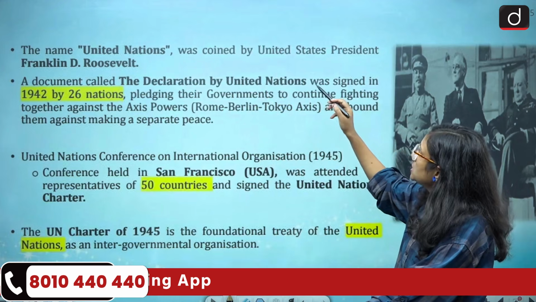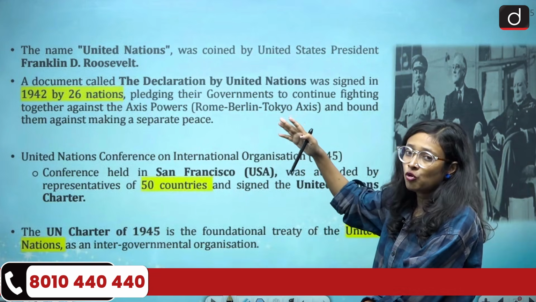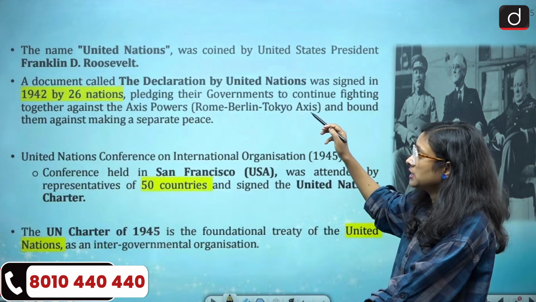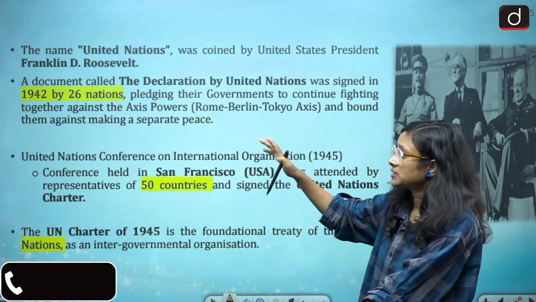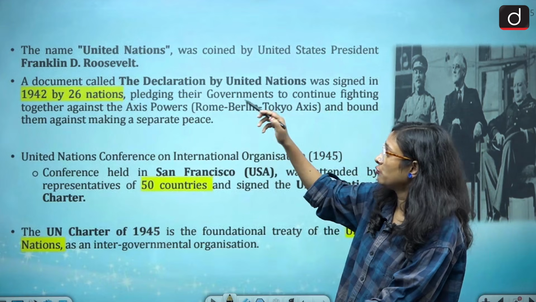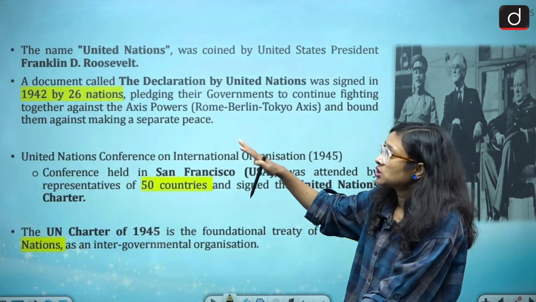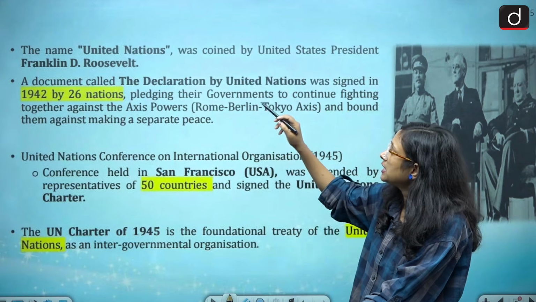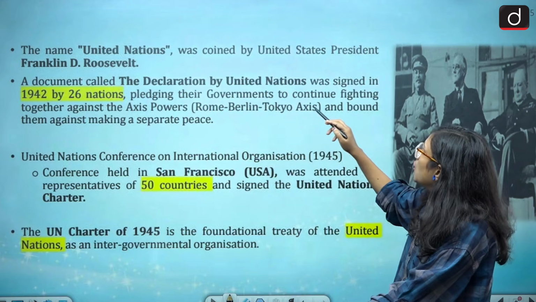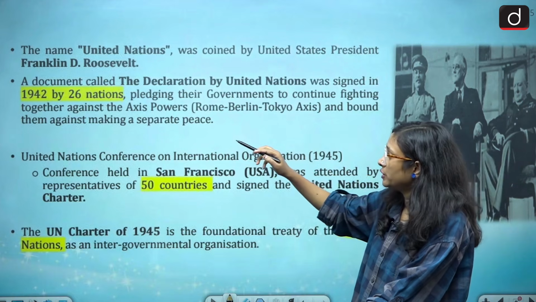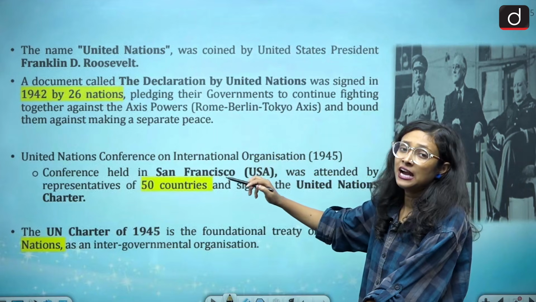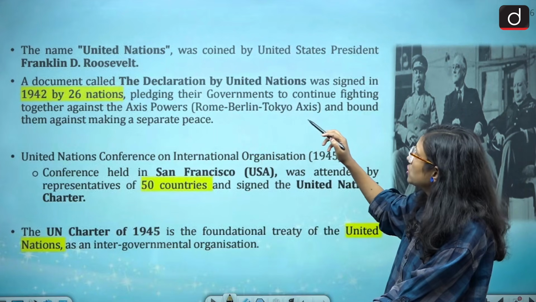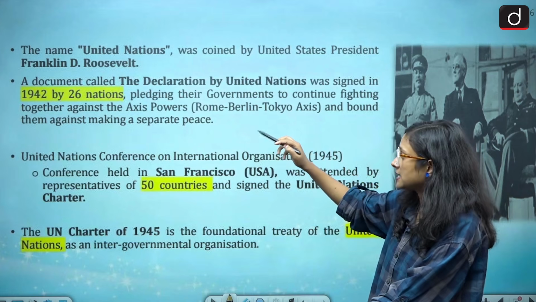So the name United Nations was coined by the United States President. At that time, the president was Franklin D. Roosevelt, and there was a document called the Declaration by the United Nations, signed in 1942 by 26 nations, and they had pledged their governments to continue fighting together against the Axis powers.